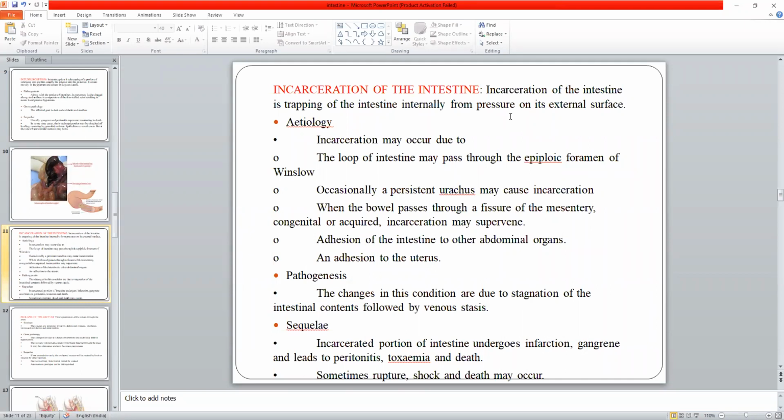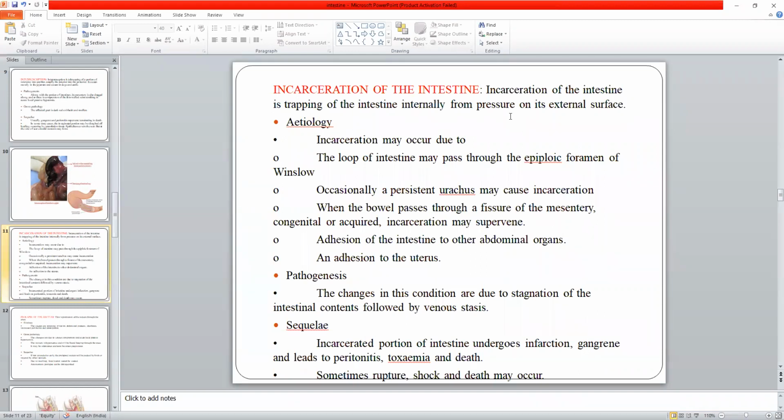Usually it is seen in case of hernia. If there is an abdominal hernia, inguinal hernia, or a diaphragmatic hernia, where the intestine gets inside the thoracic cavity, or in the abdominal muscles, or in the inguinal canal, it will get some external pressure, and that is called incarceration.